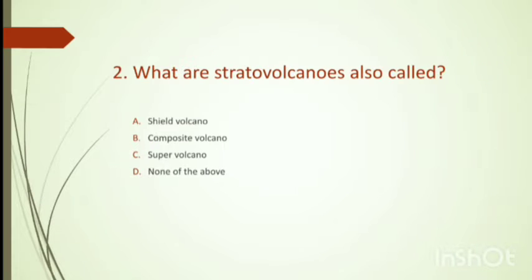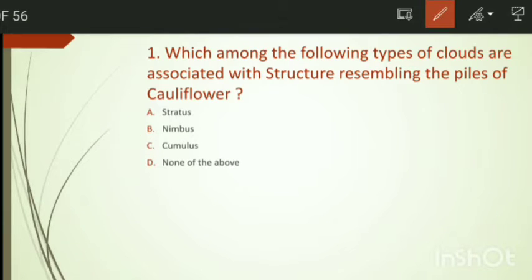So here we have the first question: which of the following types of clouds are associated with structure resembling piles of cauliflower? The options are: stratus, nimbus, cumulus, and none of these. The answer is option C.